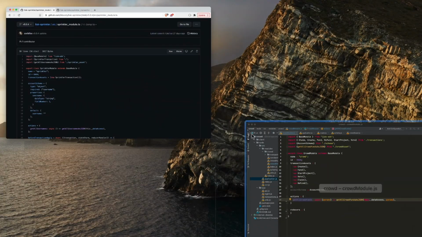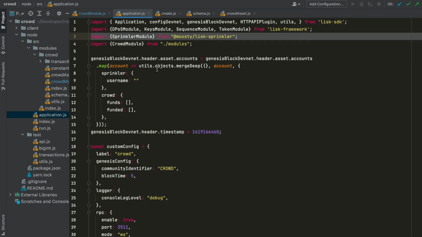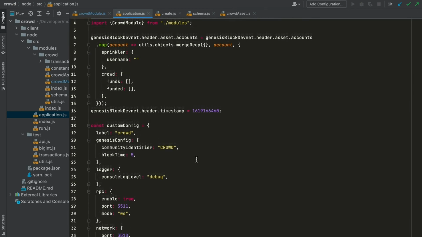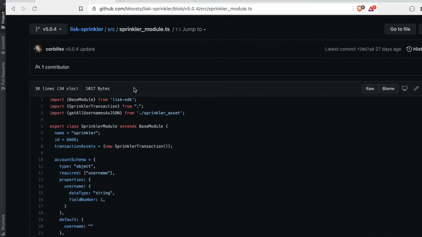Why did we develop a sprinkler module? It's very useful for a proof of concept. So it is on npm, so you can just import it and add it to your application here. You have to do it before the token module. I will not get into the details right now. So let's take a look at the sprinkler module.